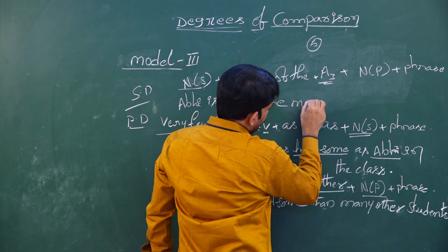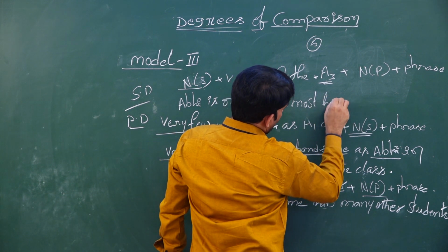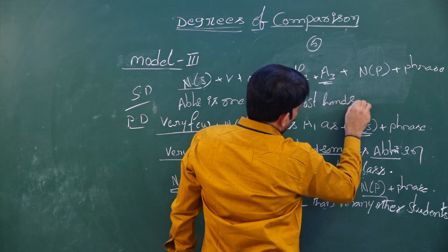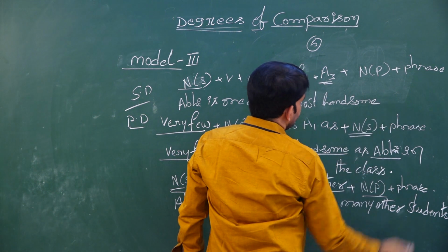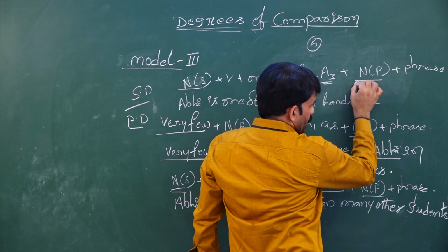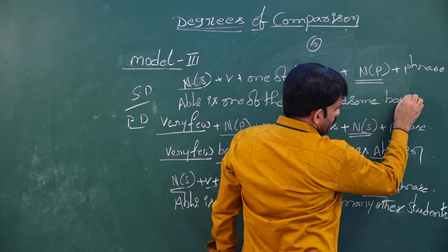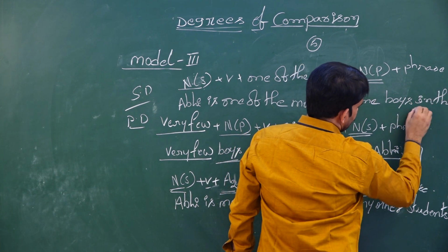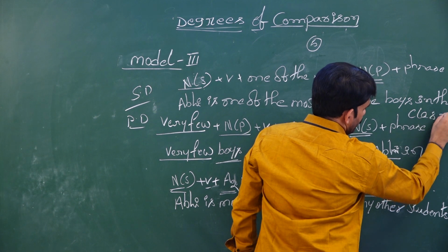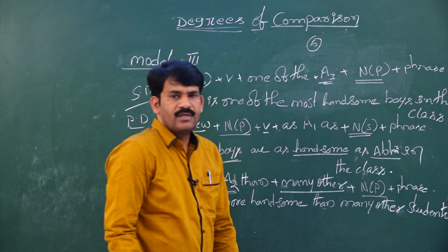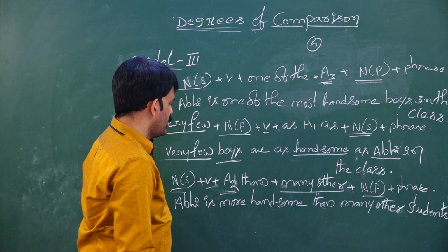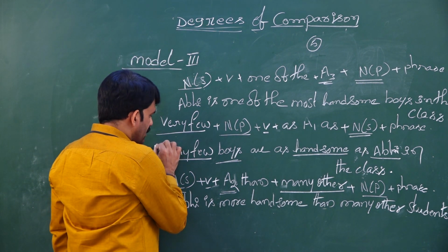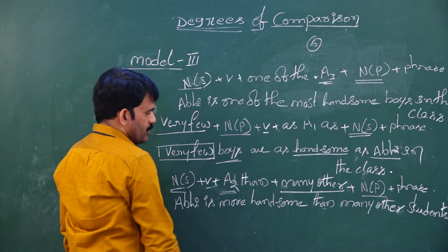most handsome noun plural boys in the class. So my dear students, in this model you have to understand, if a sentence is given with very few, that is positive degree.